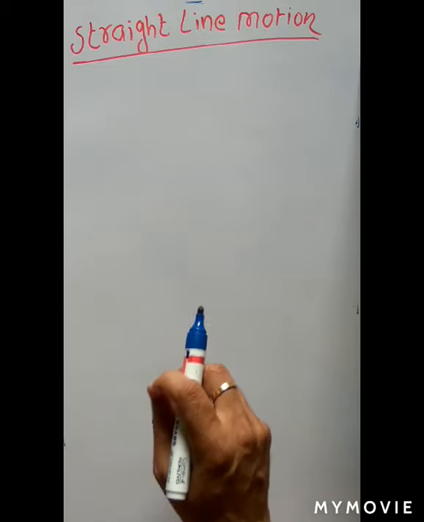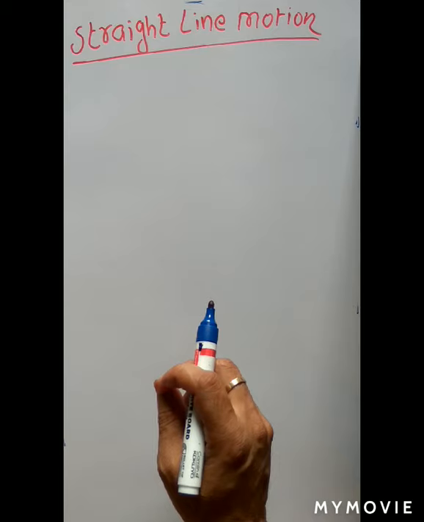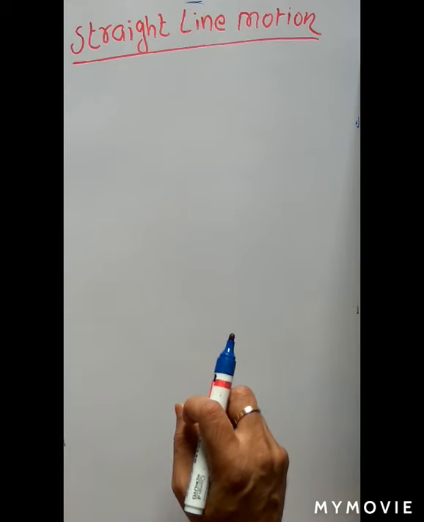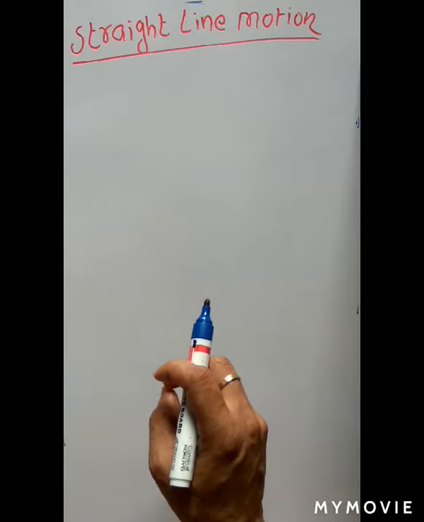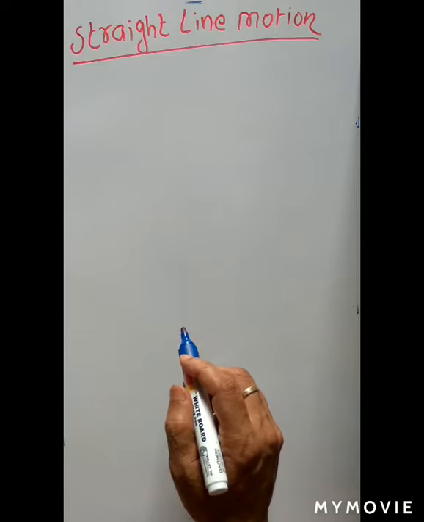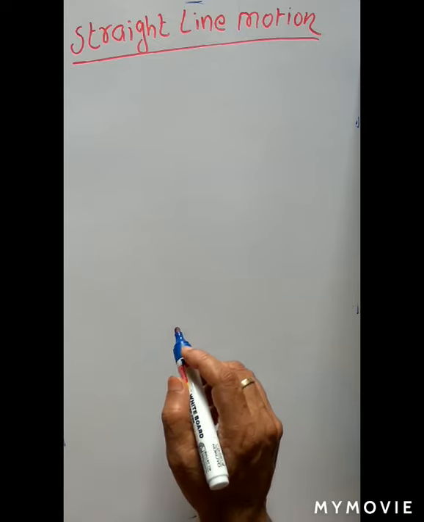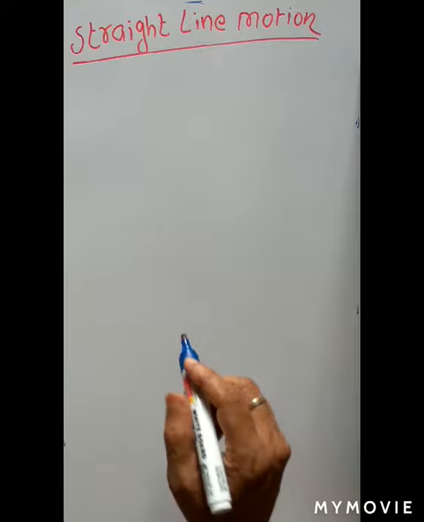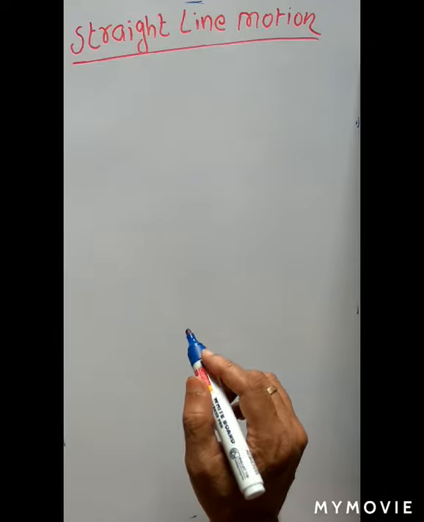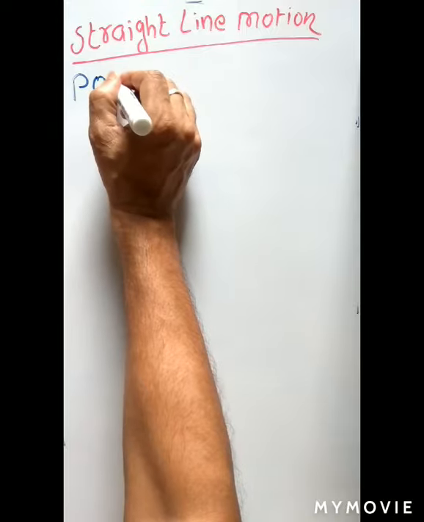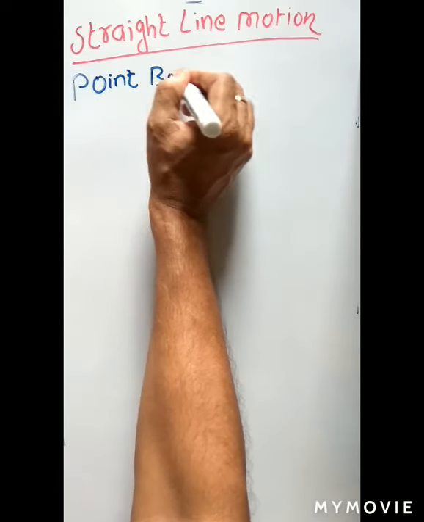In the last video of this physics class, we have discussed different types of motion. But we have to concentrate on two types of motion in your syllabus, that is straight line motion as well as circular motion. So, before discussing straight line motion, we would like to mention what is called a point body. What do you mean by a point body?